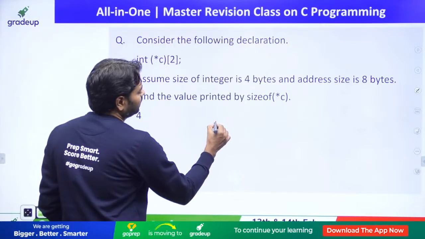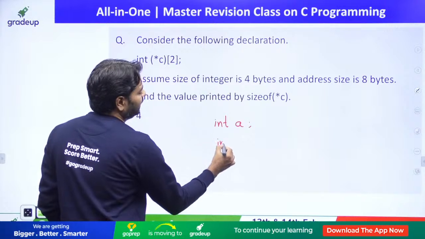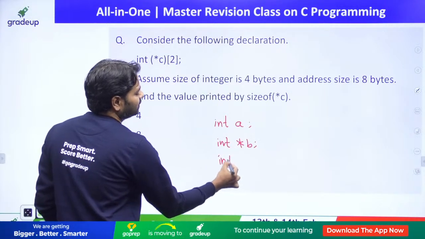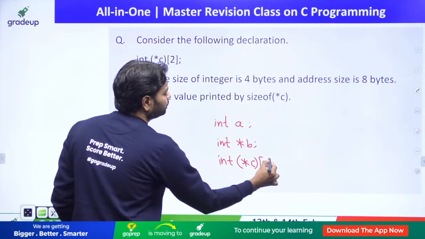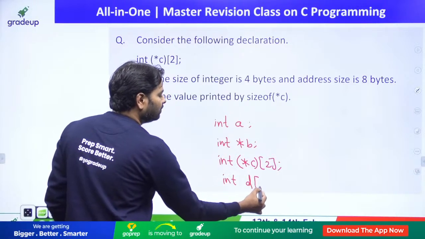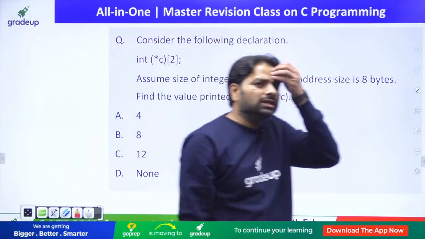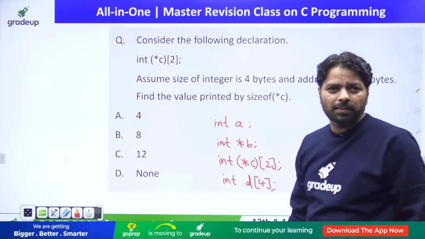When somebody writes int a, and somebody writes int star b, and somebody writes int star c of 2, and somebody writes int d of, let's say, 4. How do you talk about these declarations? In the exam they may ask the difference.